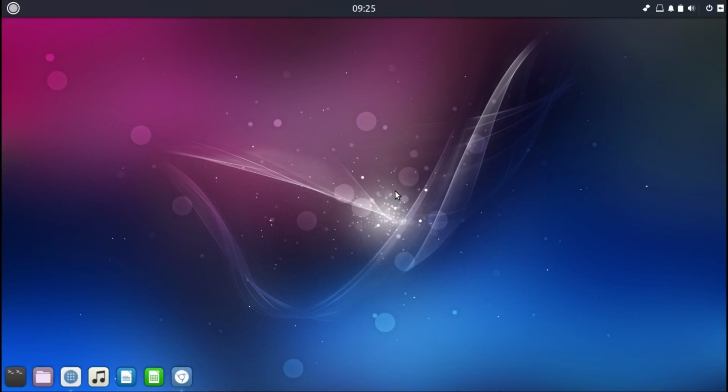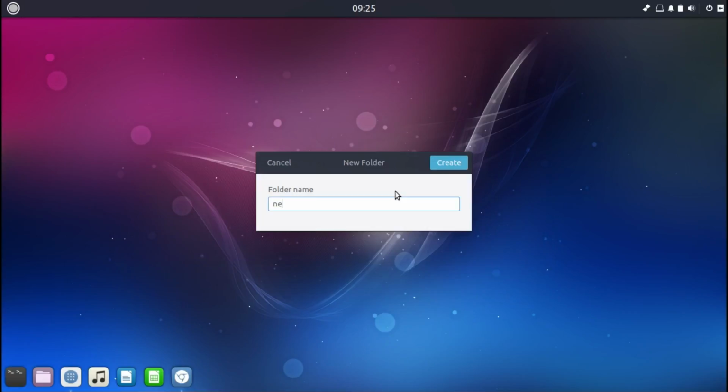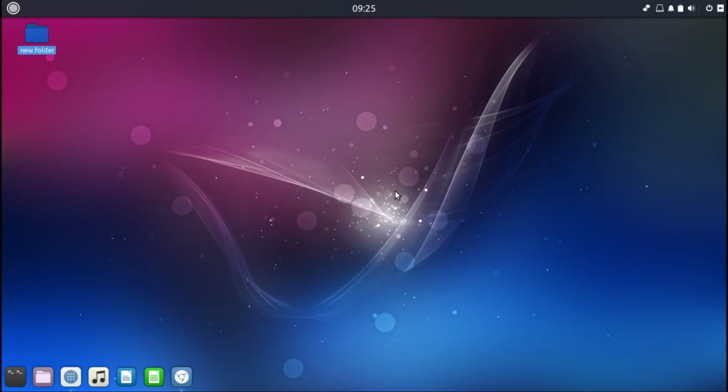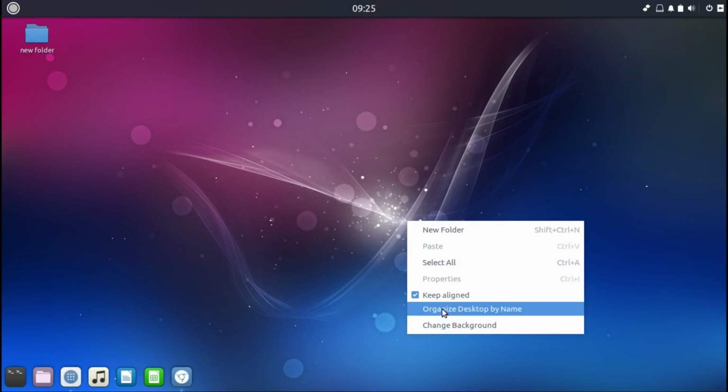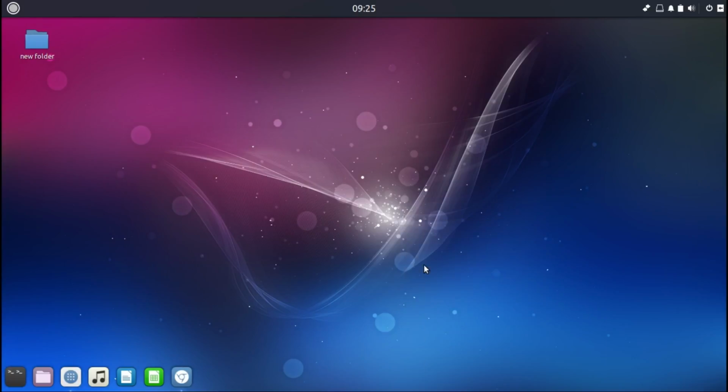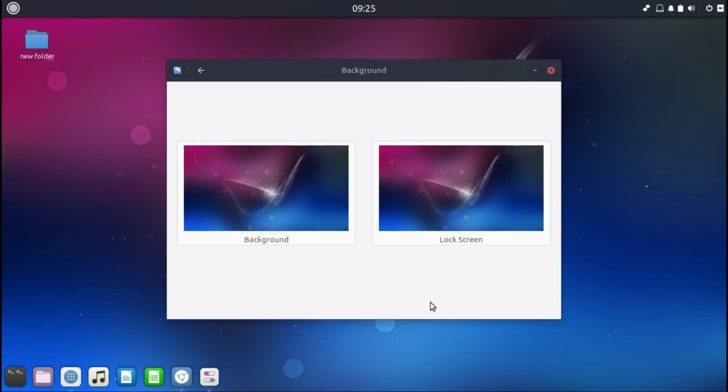Ubuntu. It's a new folder. Select all. Organize. As we got only one file. Needed. As you can see, this looks just like GNOME.